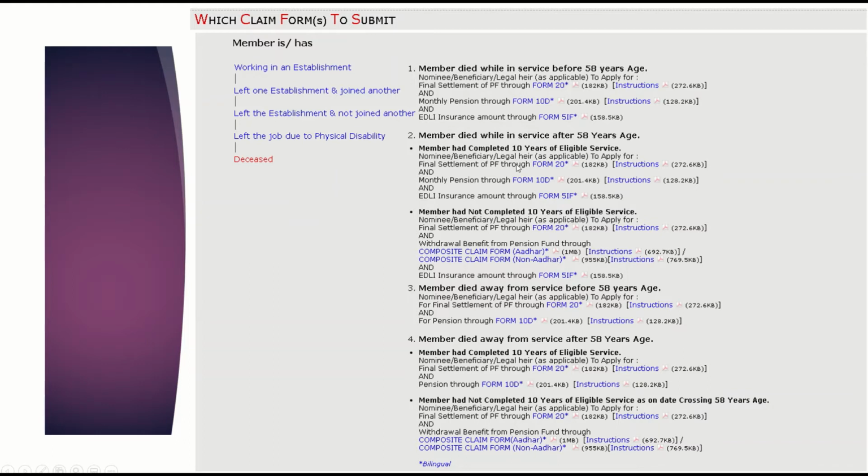As I said, most people will go for these forms: monthly pension, where the nominee gets the monthly pension. Final settlement, which is the one-time settlement of the accumulated PF amount. This is the pension amount, form 10D, and this is the EDLI insurance amount, which is form 51F.